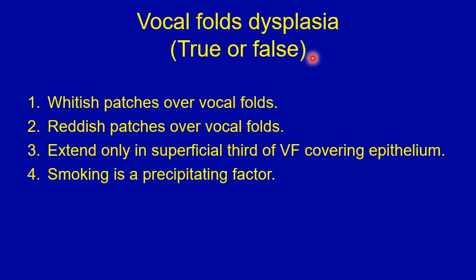A true or false type of a question on vocal fold dysplasia. Number 1, there are whitish patches over the vocal folds. 2, reddish patches over the vocal folds. 3, extend only in the superficial third of the vocal fold covering epithelium. Number 4, smoking is a precipitating factor. Choose which is true and which is false.